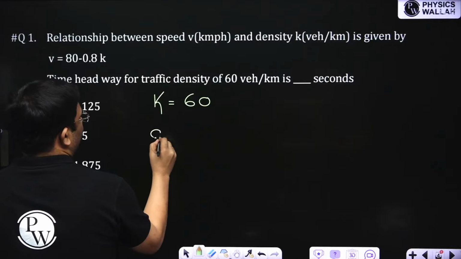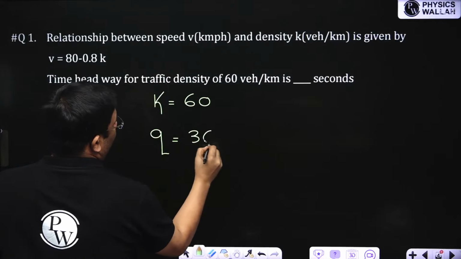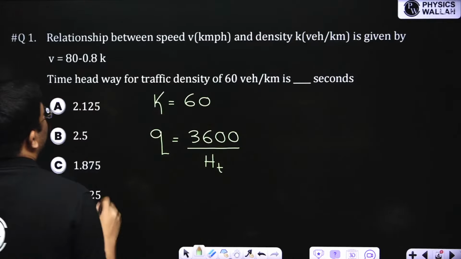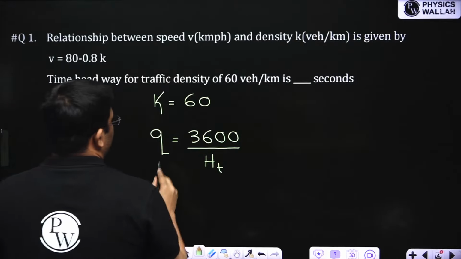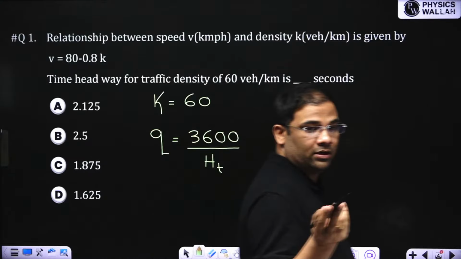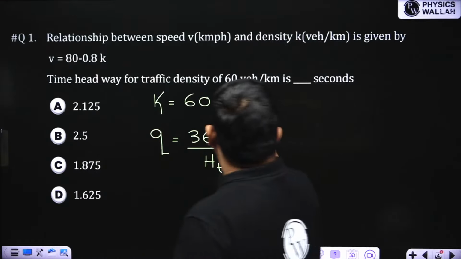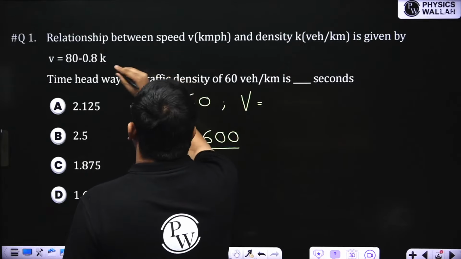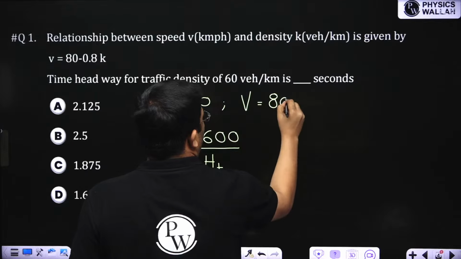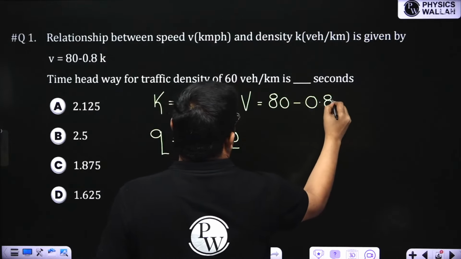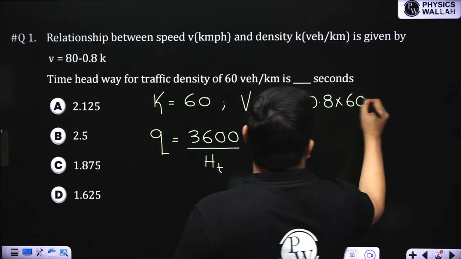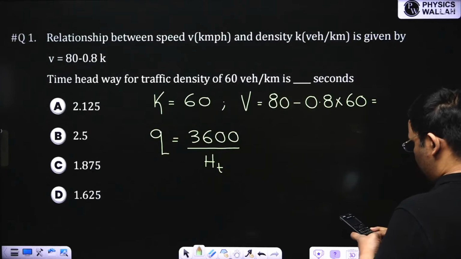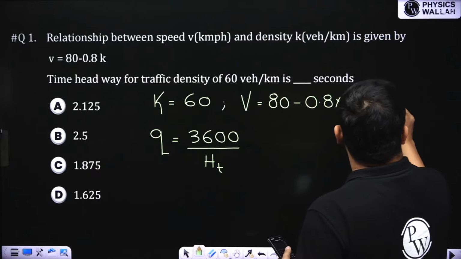Now we know that flow is what? Flow is 3600 by time headway. Obviously, the number of lanes is not given, so we'll assume that as 1. So if we can find out this flow, we can find out the time headway. So first of all, we will find out the flow. How will we find out the flow? We can find out the speed. When we put this value of density, I am getting 0.8 into 60 and then 80 minus this. I'm getting a value of 32.